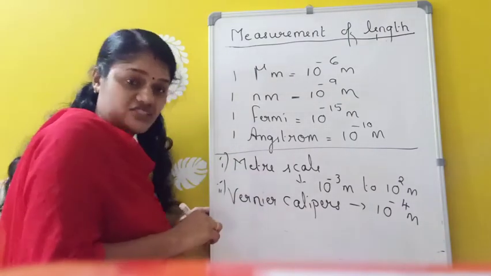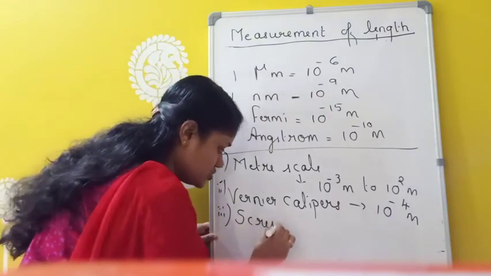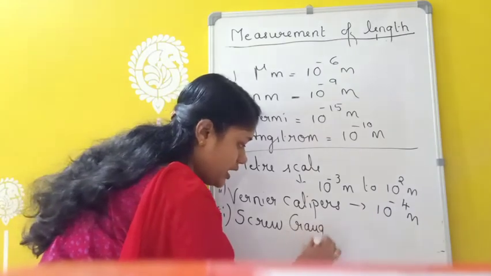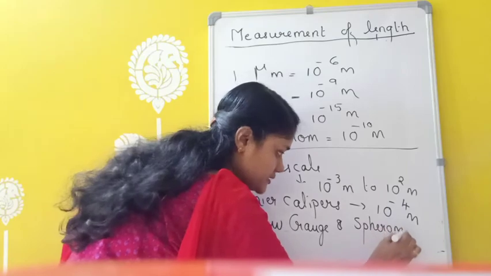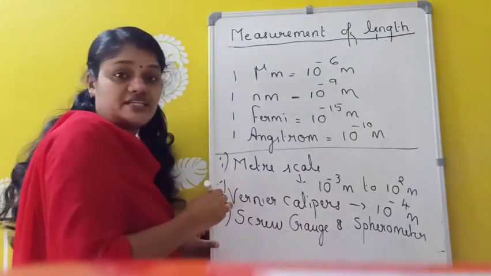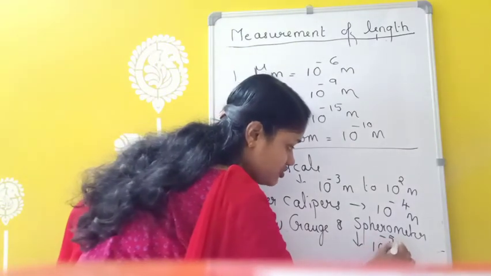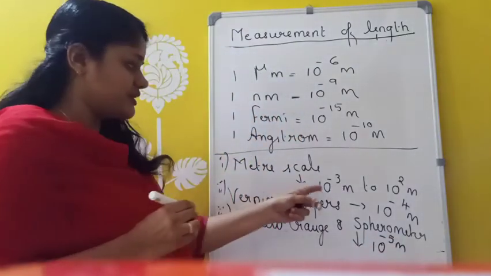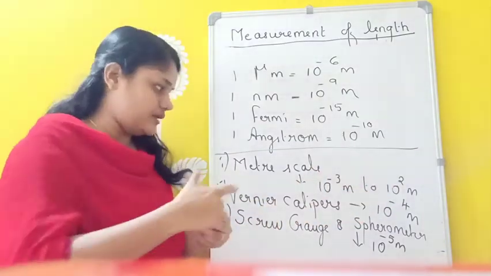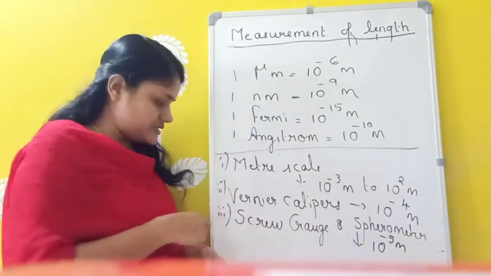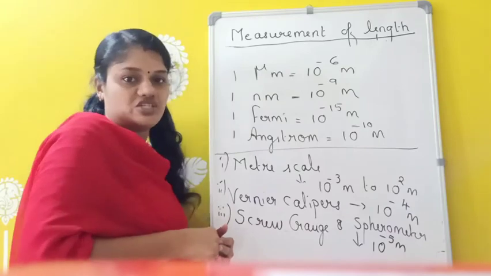And even smaller distances can be measured using a screw gauge and spirometer. Screw gauge and spirometer can be used to measure distance up to 10 raised to minus 5 meter. So from 10 raised to minus 3 meter to 10 square, we can use the meter scale. And even smaller distance, up to 10 raised to minus 4, we can use vernier calipers. And even smaller, up to 10 raised to minus 5 meter, we can use the screw gauge to measure distance.